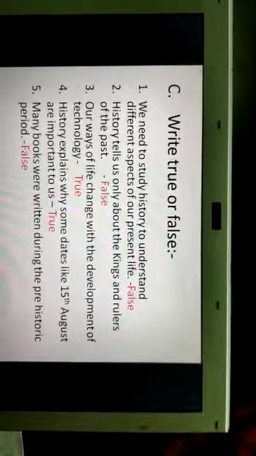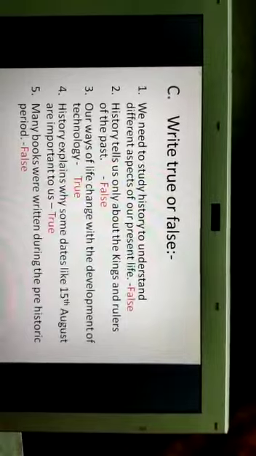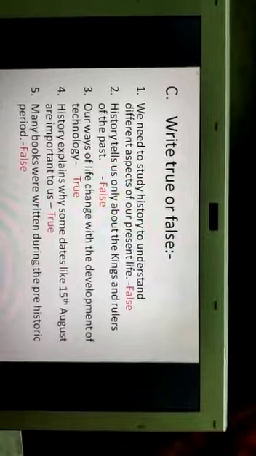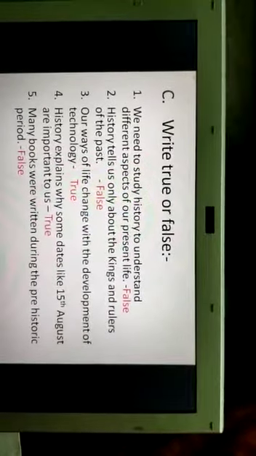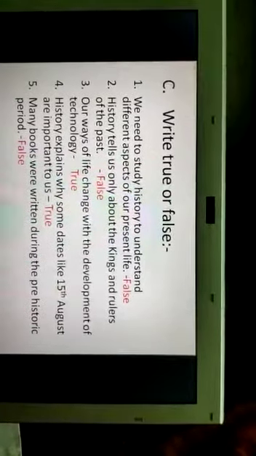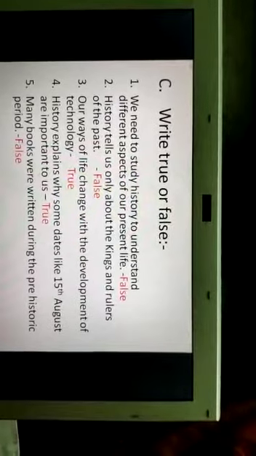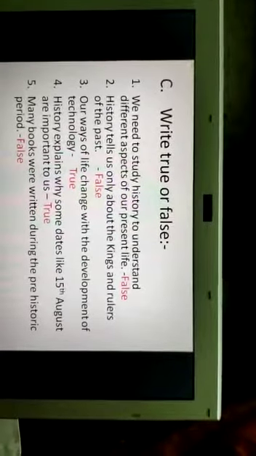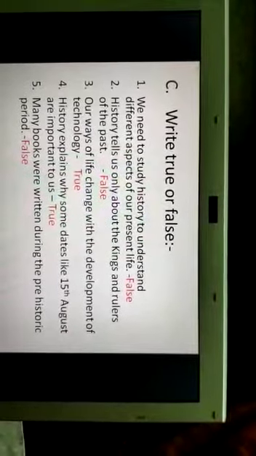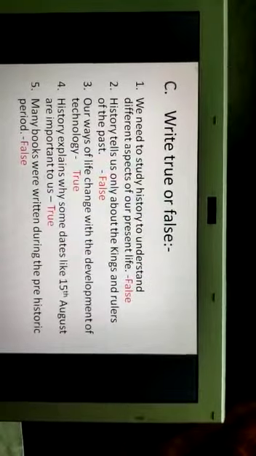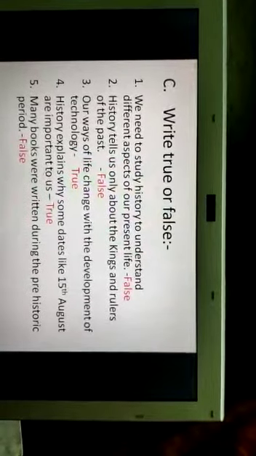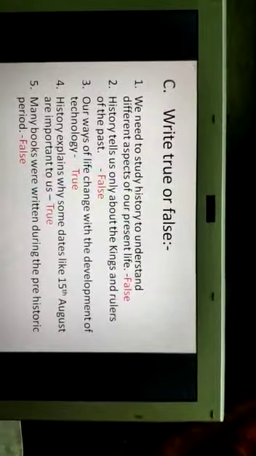Number 3, our ways of life change with the development of technology. It is a true statement. Write T-R-U-E, this full word beside the sentence. Our ways of life change with the development of technology. True. Number 4, history explains why some dates like 15th of August are important to us. Beside the sentence, you write true, because it is a true statement.